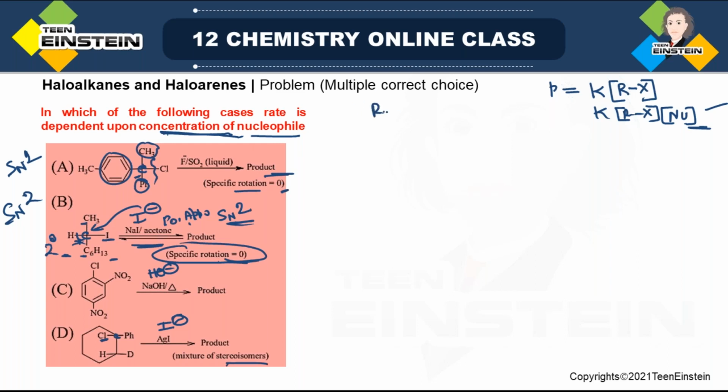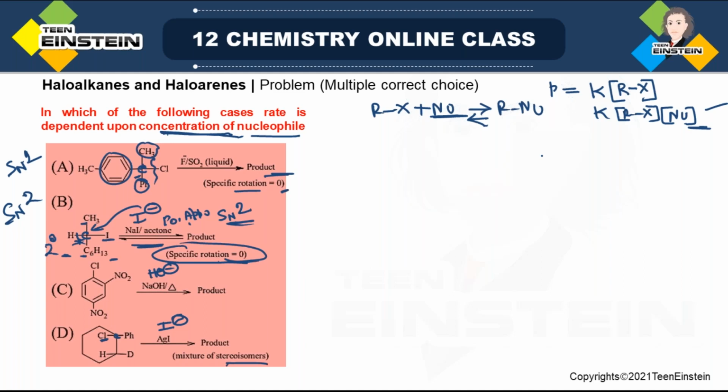Suppose this is the substrate RX, plus nucleophile, you are getting R-Nu. Now, if you are increasing the concentration of nucleophile, and the system is already in equilibrium, according to Le Chatelier's principle the system will move towards the right-hand side, so that more nucleophile is consumed. That means product will be produced in higher amount.